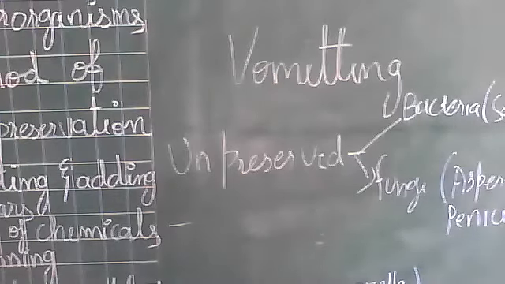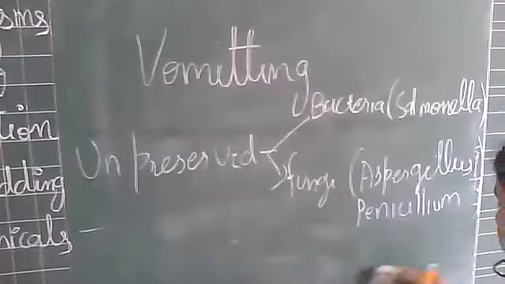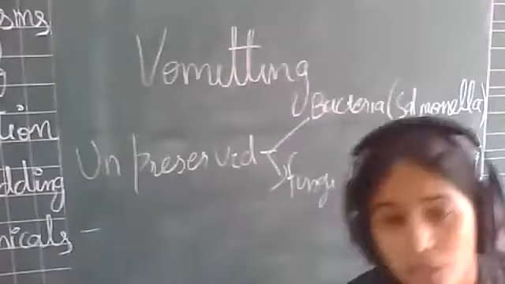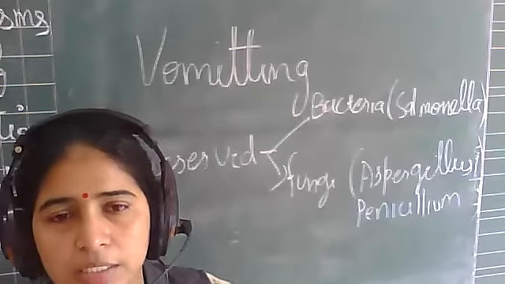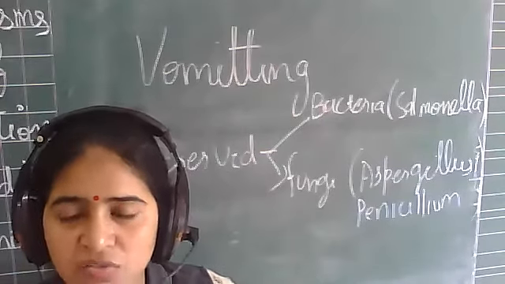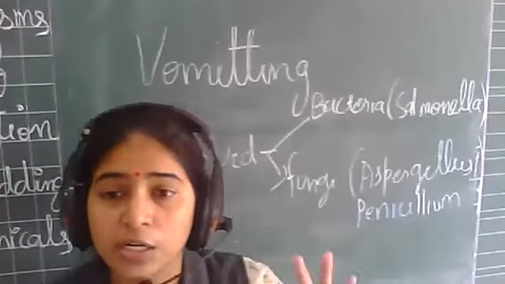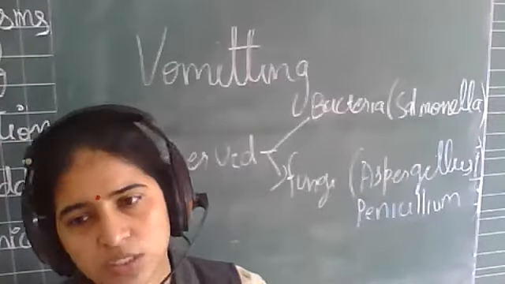So what happens is, when you have not preserved your food properly, right? What happens in that unpreserved food? Bacteria and fungi grow, and once they grow, they produce a chemical substance that is very toxic. Toxic means it's very harmful to us, right? So they produce toxic substance. In your science book, they have given the word toxic substance. That is a chemical substance which is harmful to us, right?